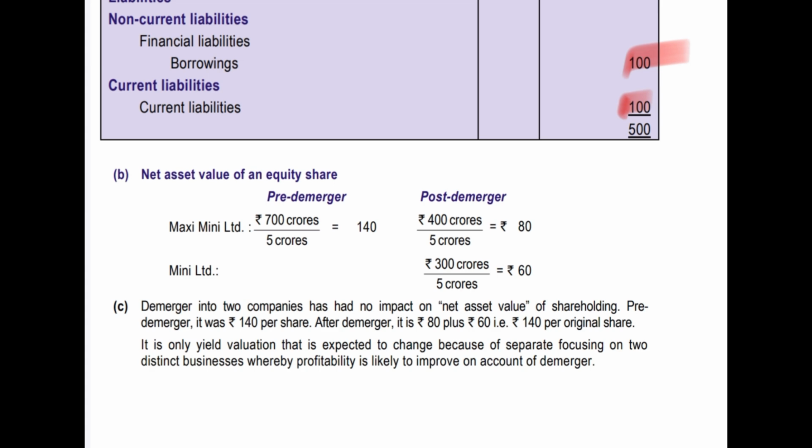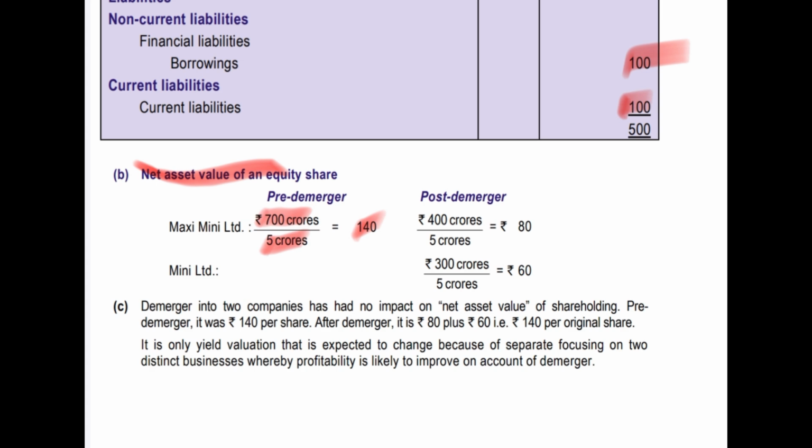So here we can do one test. Before reorganization and post reorganization, the net asset equity value per share needs to be the same. When it was Maxi Mini Limited, the net asset is 700 crore and the number of shares is 5 crore, so 140 is the per share net asset value.